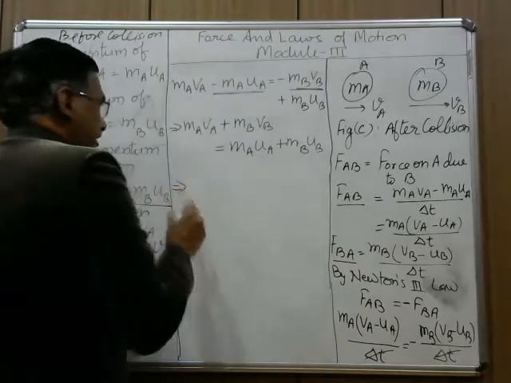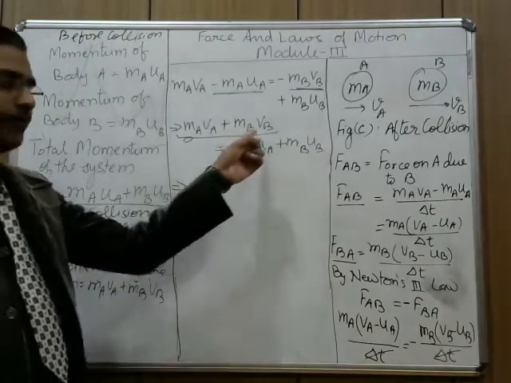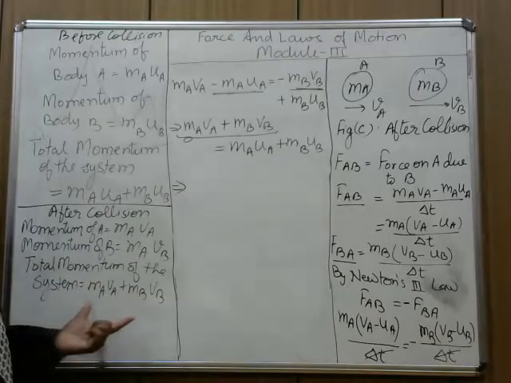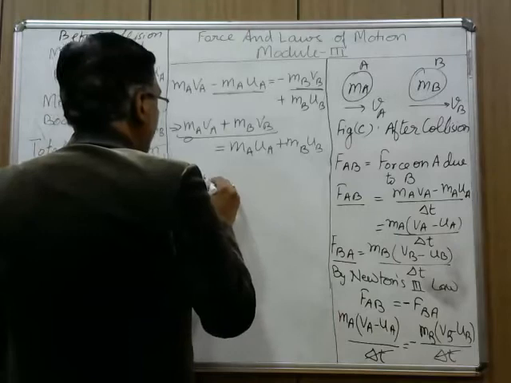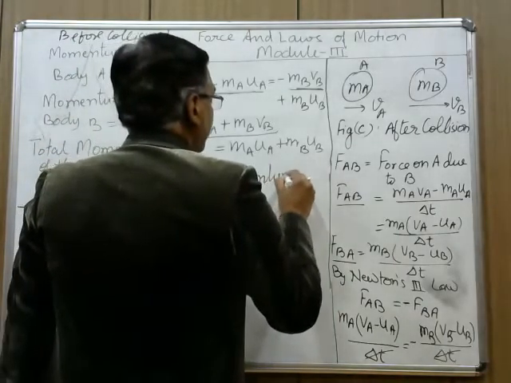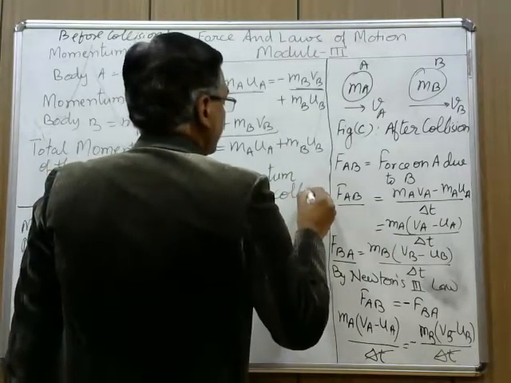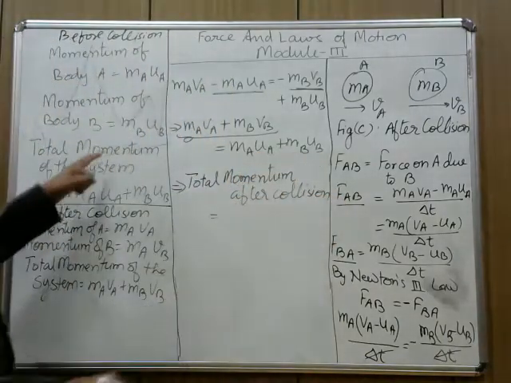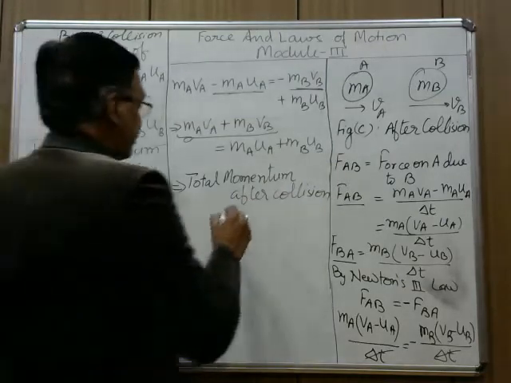This implies that, now look at this, this is MA VA plus MB VB. What is this? Momentum after collision. Total momentum after collision equals to, now see this, what is this? MA UA plus MB UB. This is total momentum before collision.